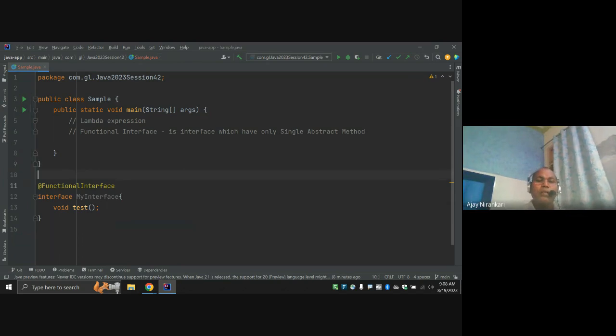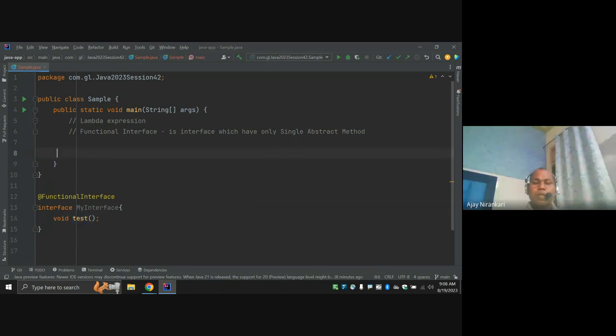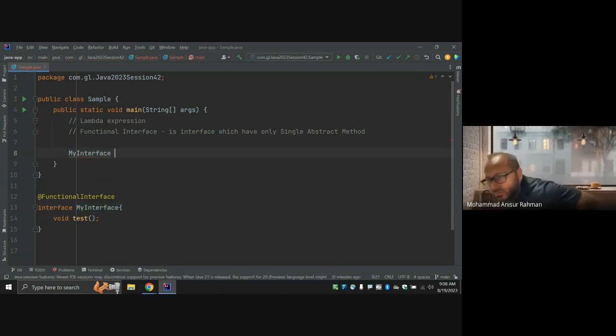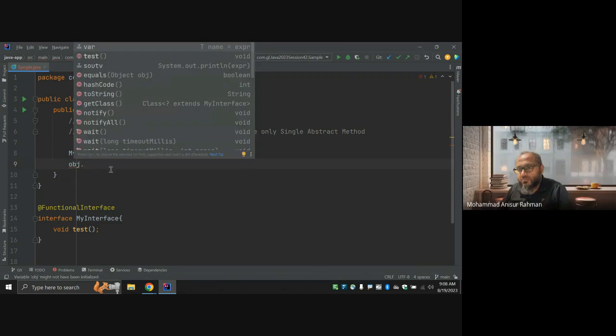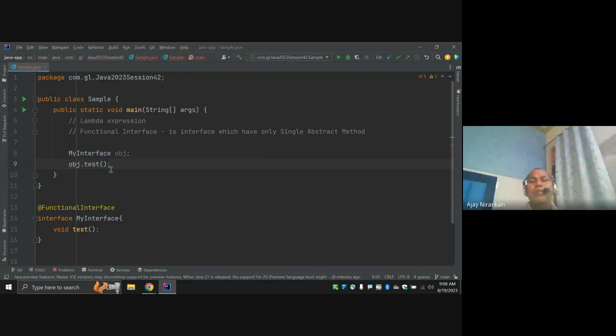Let's recap. If someone says I want to know the test method, and we have some object of my interface, and from this object I want to call the test method, the question is what is the output of test?